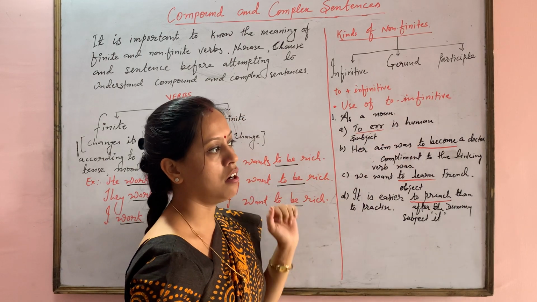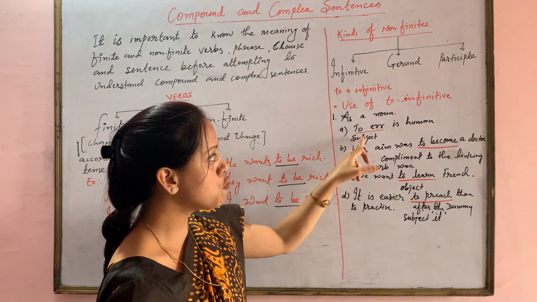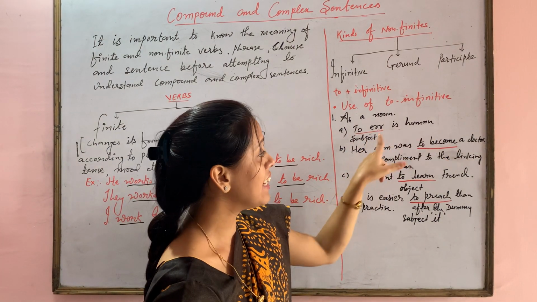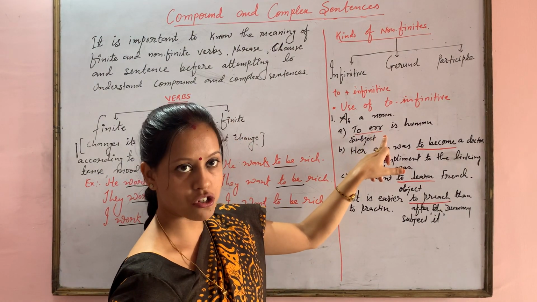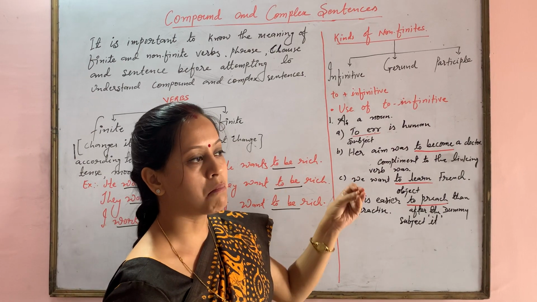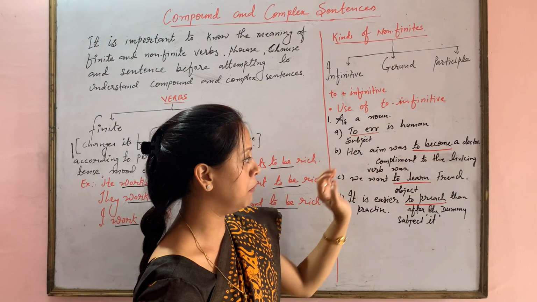In the sentence, to err is human, again to plus verb is taken as the subject. To err is the subject. Err is a word which means mistake, for those who don't know. To make a mistake is a human quality. So the sentence is, to err is human.